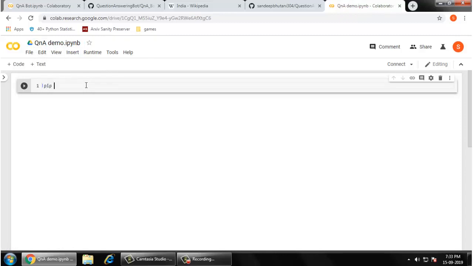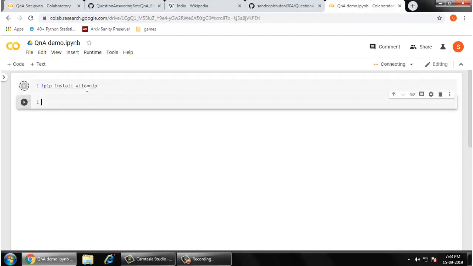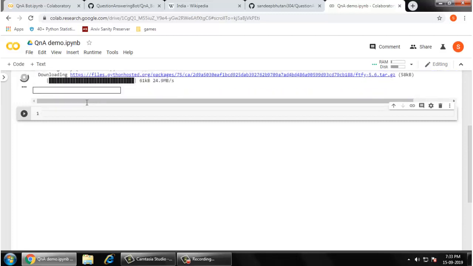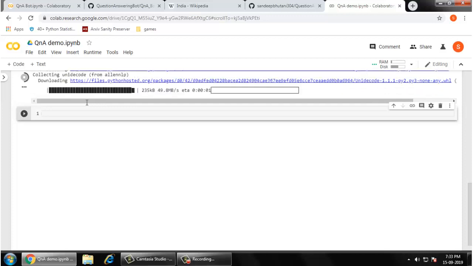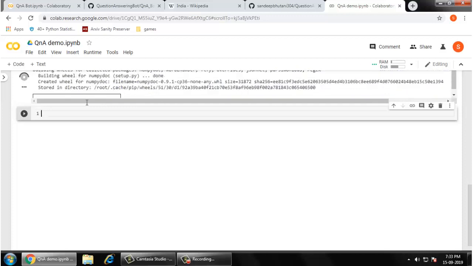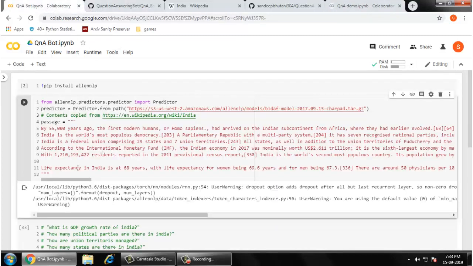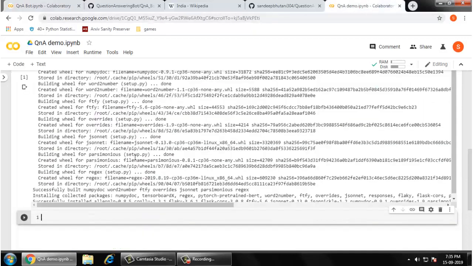Now you have to use pip install allennlp and press Shift Enter. So it is going to install the AllenNLP libraries. AllenNLP contains a lot of demos and open source code for machine comprehension and for text similarity. I'm going to use a machine comprehension one. Allen Institute has also released the model that I'm going to use. It is on their public internet. I'm just going to use the code that I've already written and tested. I will use a predictor. Let me copy it and paste it here.